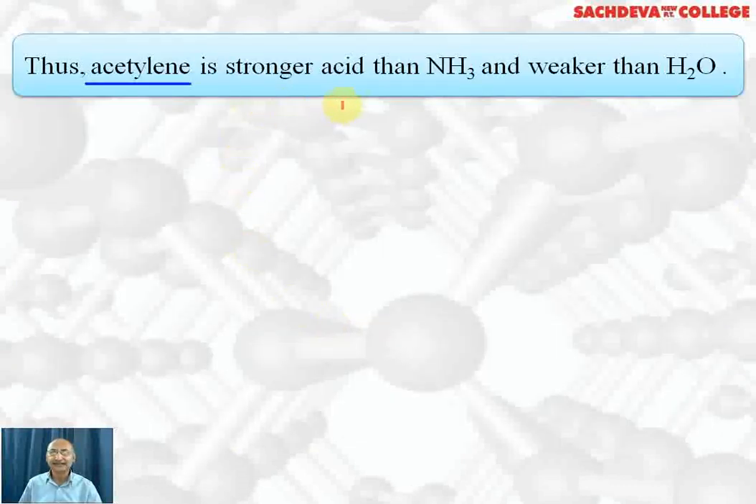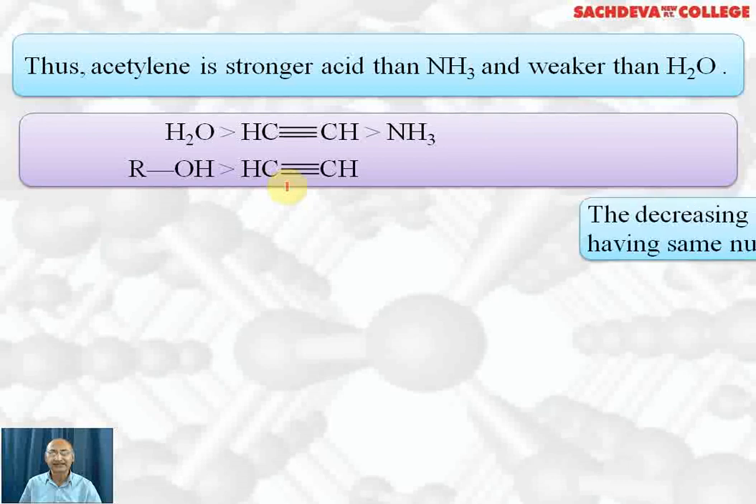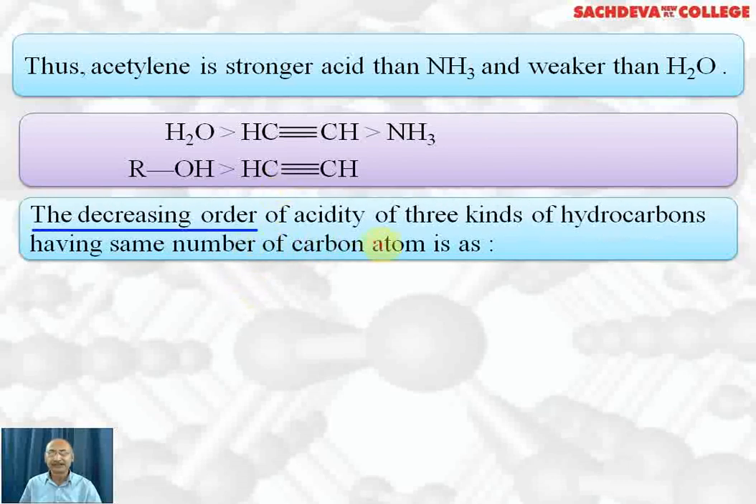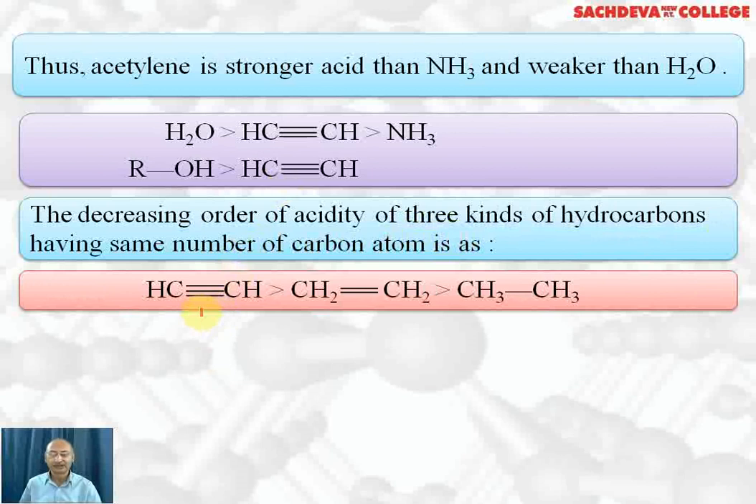Thus acetylene is a stronger acid than ammonia and weaker than water. So water is stronger than acetylene, which is stronger than ammonia. Alcohols are stronger than acetylene. The decreasing order of acidity of three kinds of hydrocarbons having the same number of carbon atoms is as follows. That is, acetylene is more acidic than ethene, which is more acidic than ethane.